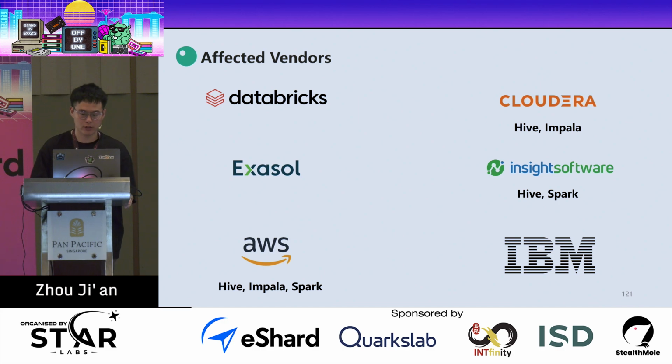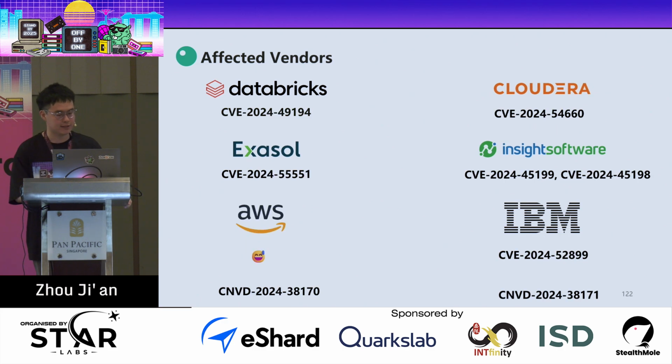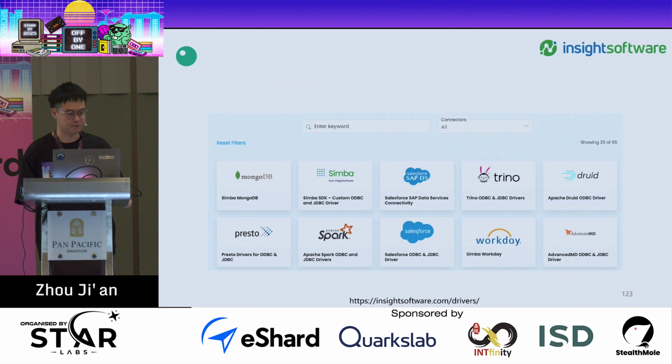So we totally found 12 vulnerabilities, and this involves Databricks, ISO, AWS, CloudRoll, Inside Software, and IBM, and also 2 vulnerabilities from a Chinese company. And AWS acknowledged the vulnerability, but isn't willing to assign a CVE number, so I don't know why. And CloudRoll also shared the 2 vulnerabilities with the same CVE number. And Databricks rewarded us with a 3,000 bug bounty, and the CVE numbers are for the 2 vulnerabilities from the Chinese company.